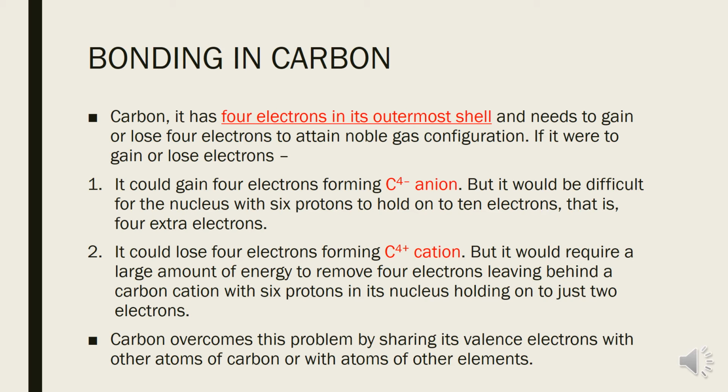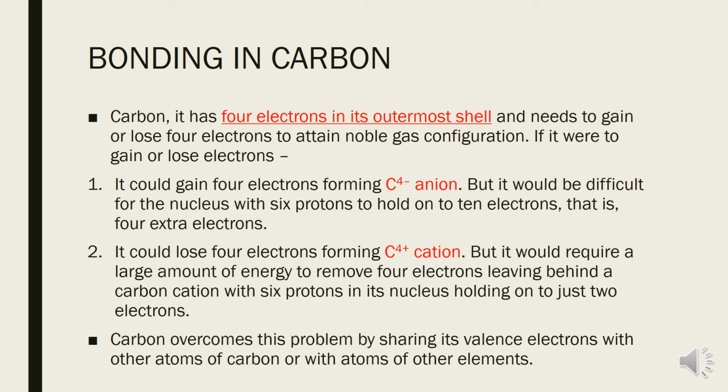Children, if carbon could gain 4 electrons from outside, then what happens? Carbon would acquire a 4 minus charge and a carbon anion will form. In this case, what will happen? As we know, there are 6 protons inside the nucleus of carbon, and there are 6 electrons in the neutral atom of carbon.